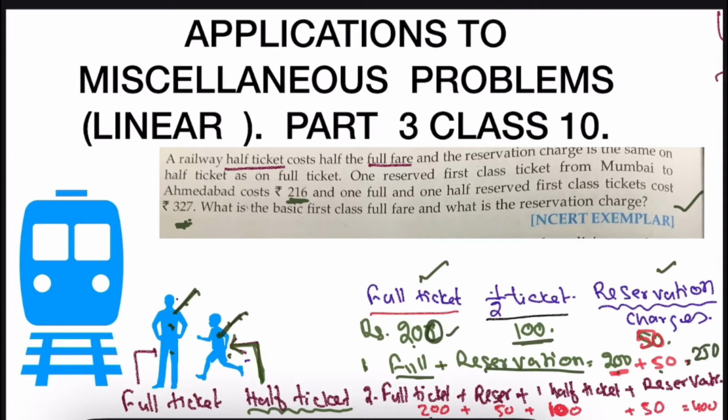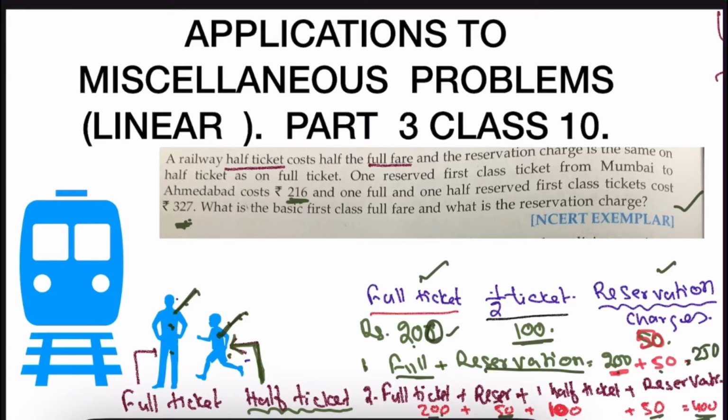So how much is the full ticket? 200, and reservation for the adult is how much? 50, and for the child the half ticket is how much? Half of 200 is 100 rupees. 100 plus reservation charge 50. So the total is what? 200, 100, 300, 50, 50, 100. Then 400 he has to pay. This is what actually happens. So now here what we don't know is the price of the full ticket and the price of reservation. So let's do this.